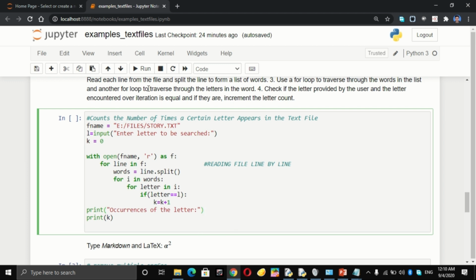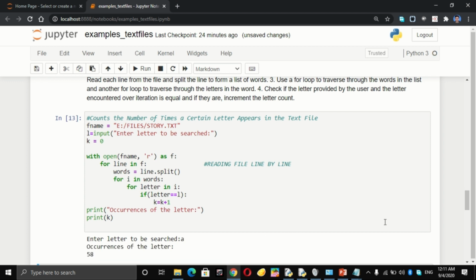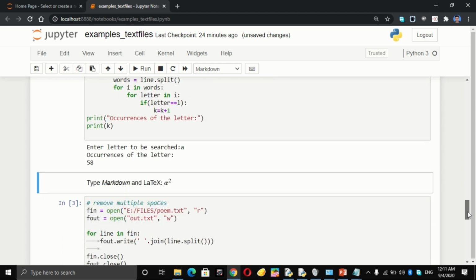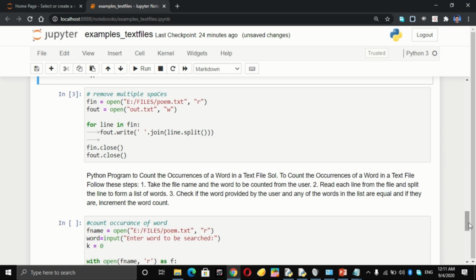Now the next program is removing multiple spaces. Okay, suppose the text file is having some areas in which there are more than one space and we have to edit the file. Manually we cannot do it, it's a tedious process, so we can use Python.